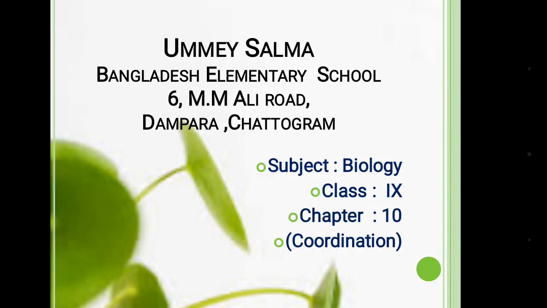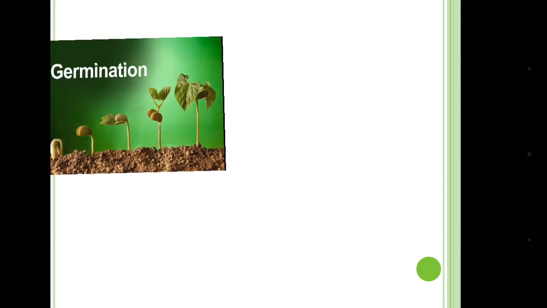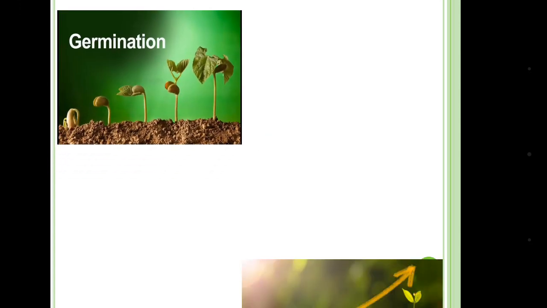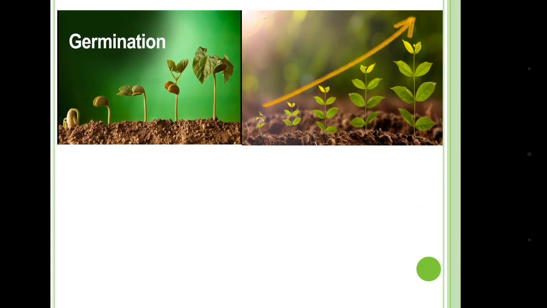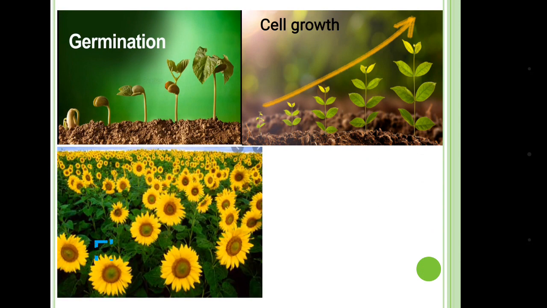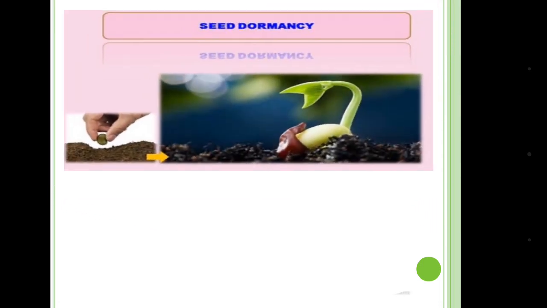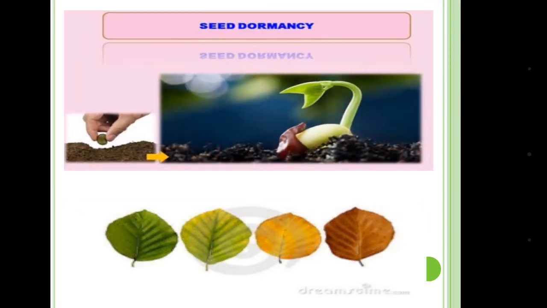Today we will start chapter 10, that is coordination. So just take a look at the pictures. Germination, cell growth, flowering, fruiting. Next is seed dormancy, aging.